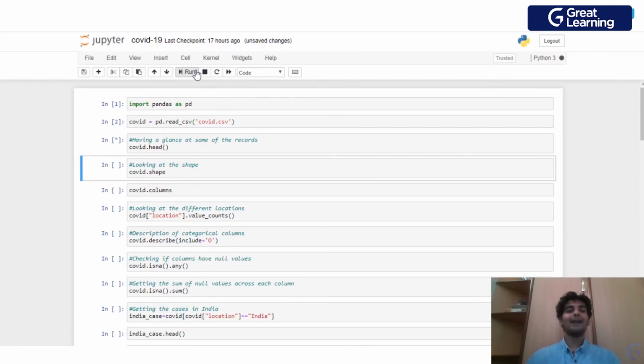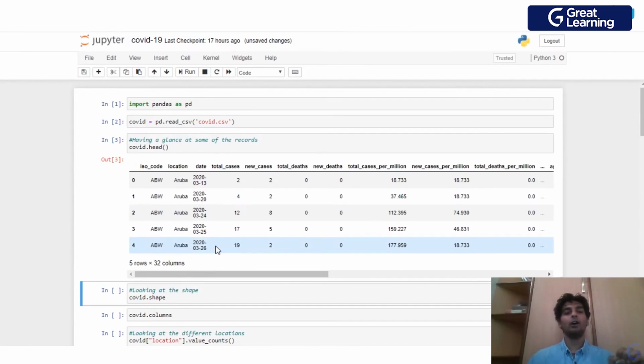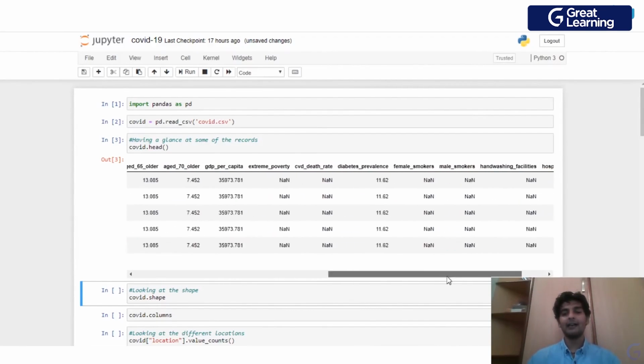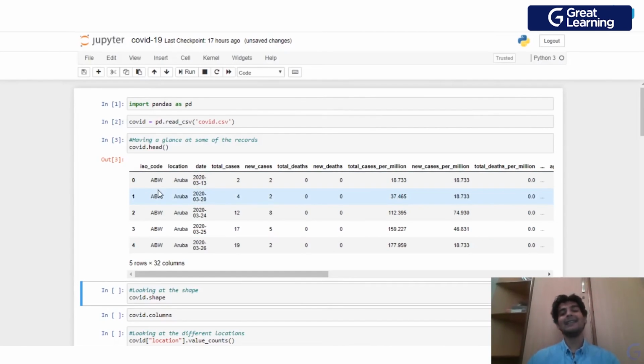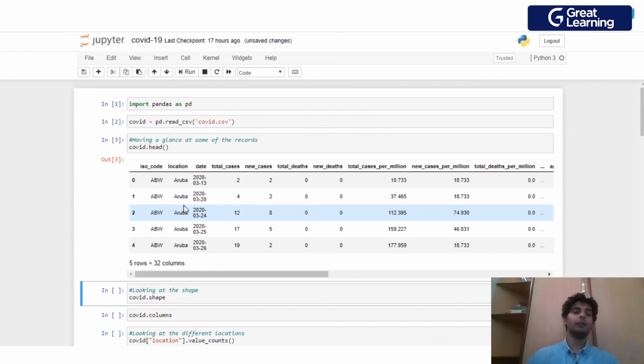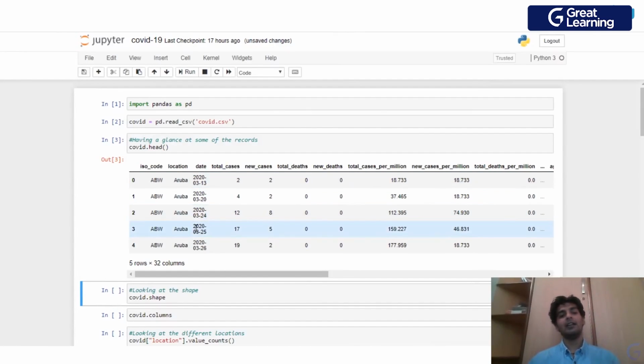And I will go ahead and have a glance at the head of this data set. So this head function gives me the first 5 rows of this entire data frame. As you see, we have all of these columns over here. We've got this ISO code, which is basically the ISO code for the country. Then we have the location, which is basically the different countries.